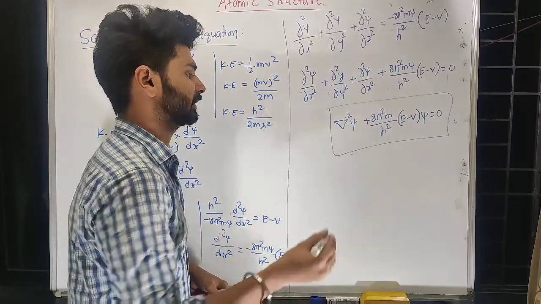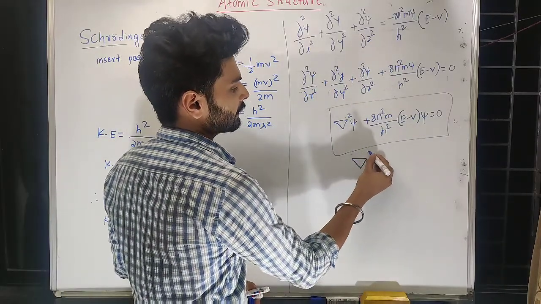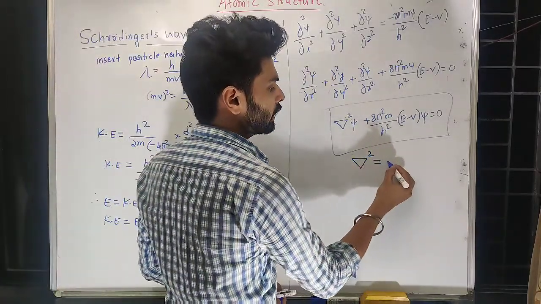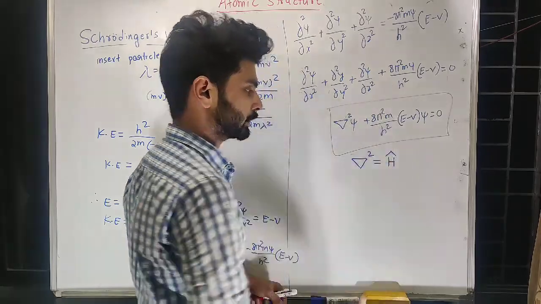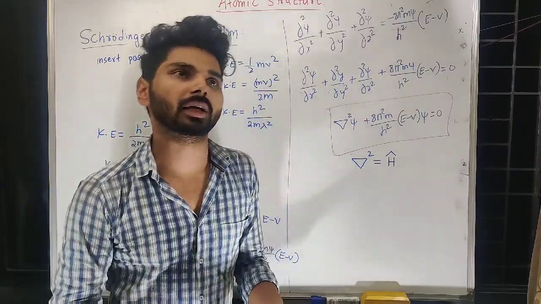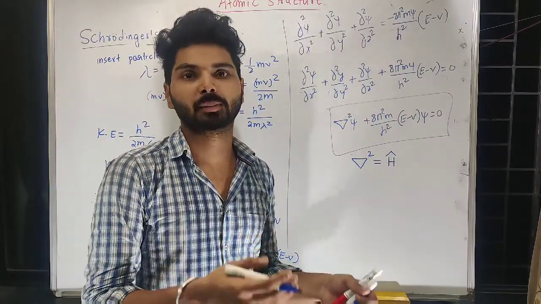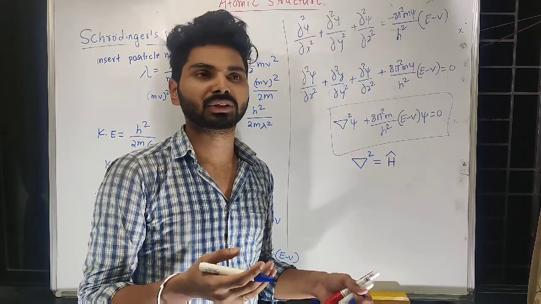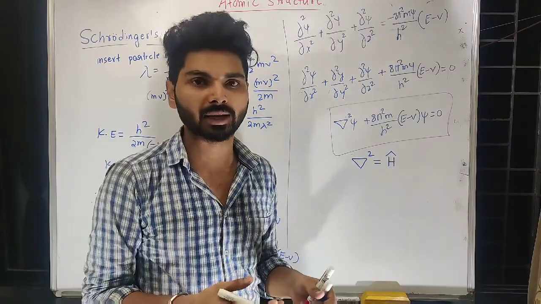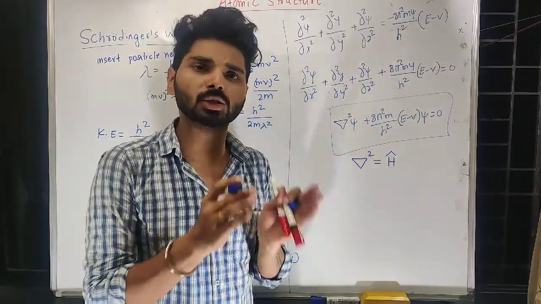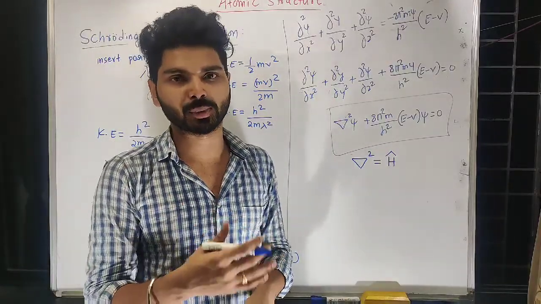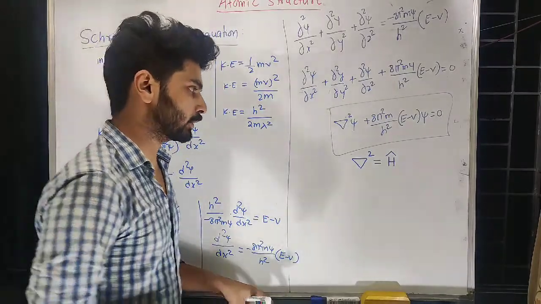Further shortened by saying this del square. Del square is what? Partial differentiation with respect to all the three positions, which is actually an operation called the Hamiltonian operation. Hamiltonian operation is written like this. Hamiltonian operation is a new thing. It is very similar, like in mathematics we have addition, subtraction and logarithmic calculations, exponents. All these are different processes or different operations in maths. So similarly, Hamiltonian operation is also one type of operation. Briefly, you can understand this like a partial differentiation with respect to all the three axes is Hamiltonian operation.